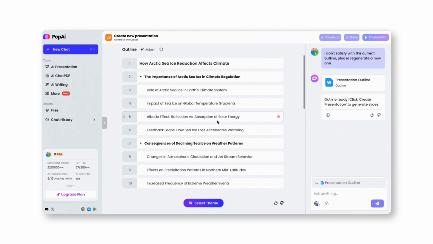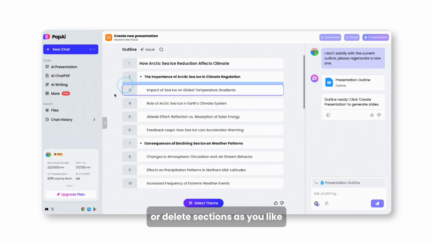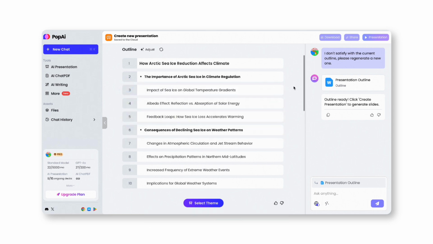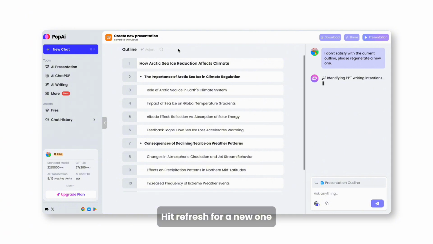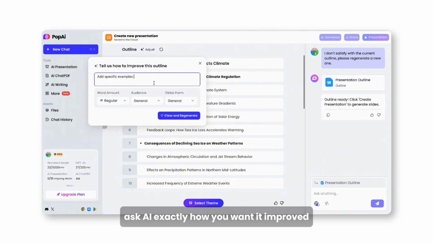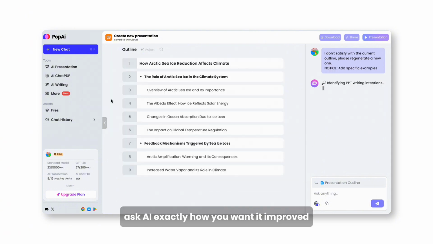Want to tweak it? Add, move, or delete sections as you like. Not feeling the first version? Hit refresh for a new one. Or ask AI exactly how you want it improved.